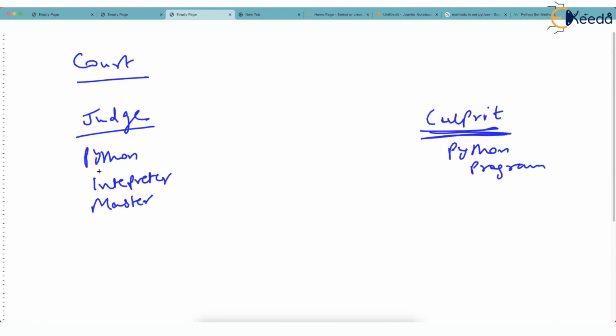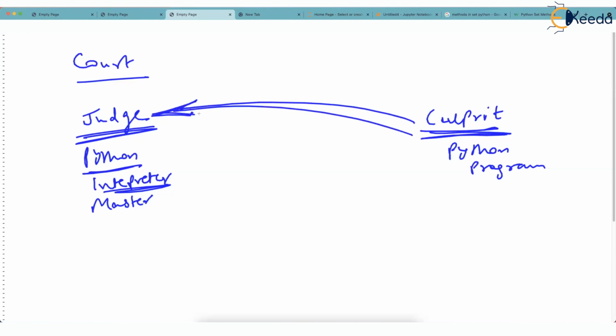Now, what Python interpreter tells that, okay, you run, I will try to interpret you. I will try to understand. So judge asks the culprit to explain. So culprit says first line, okay, that line is grammatically correct and executable also. It makes sense. So judge says, continue, tell me the next line. That line is also okay, fine. Okay, tell me the next line. But next line, although grammatically correct, it doesn't make any sense, judge says.